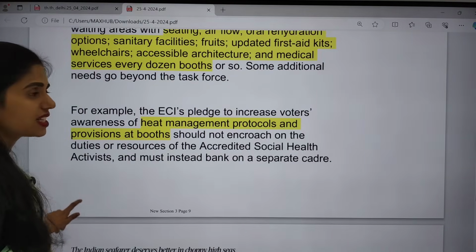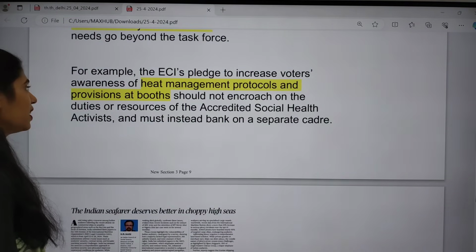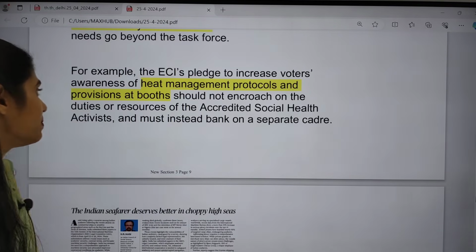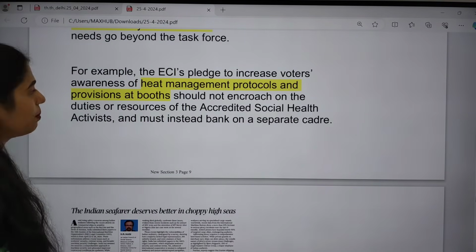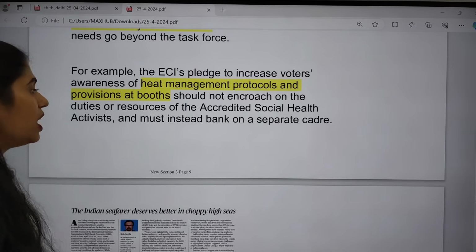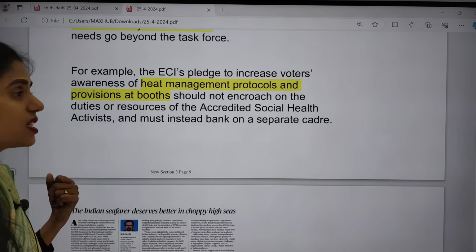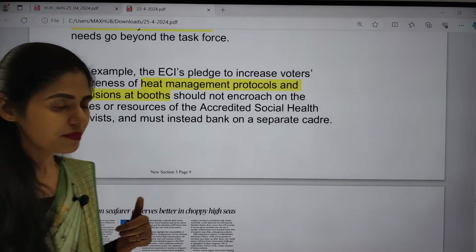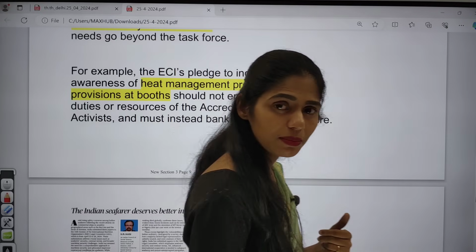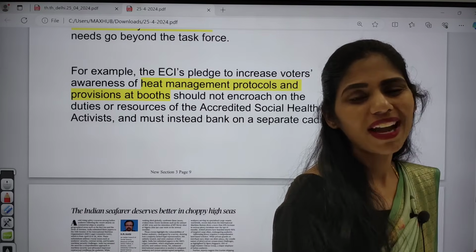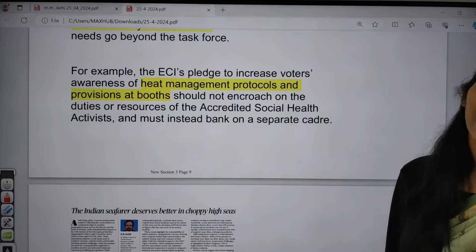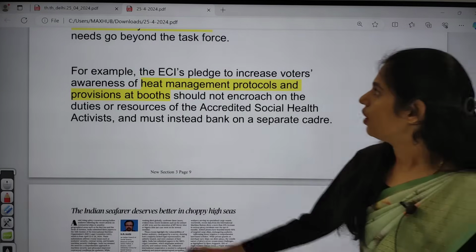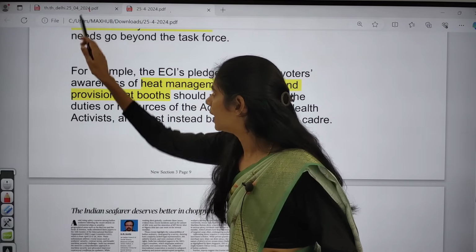For example, the ECI's pledge is to increase voter awareness and voter turnout, and this year it also has to focus on heat management protocols because of rising temperatures. The ECI can also take the help of ASHA workers or ASHA activists as a separate cadre. These are some important things that can be done by the ECI to reduce the impact of heat on the health of the people and to improve voter turnout. Clear? Now let us move on to the next article.